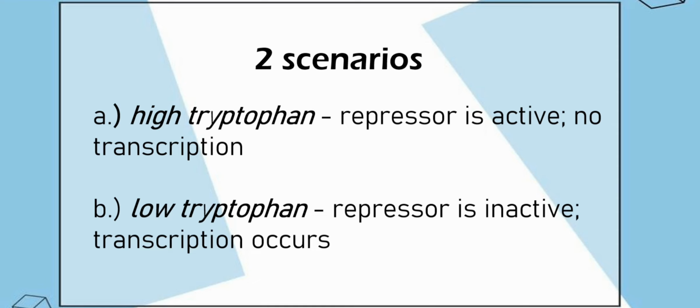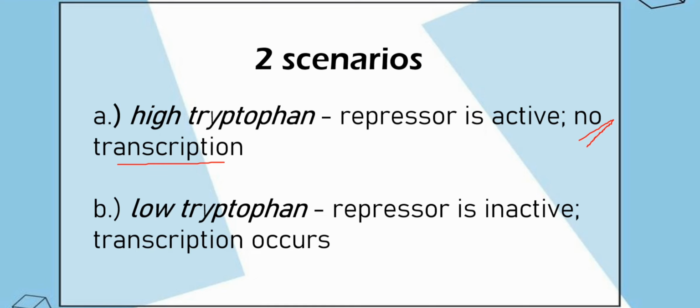In the tryptophan operon, the transcription process has two scenarios. The first scenario is wherein there is a high tryptophan presence in the cell. So when there is high tryptophan, the repressor is active. When the repressor is active, of course, the transcription process will be repressed. Therefore, there will be no transcription.